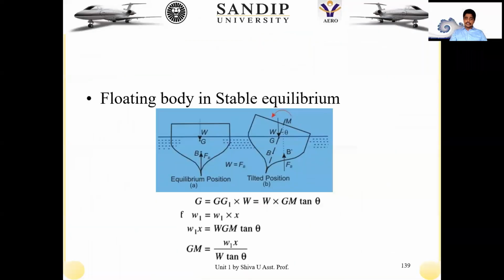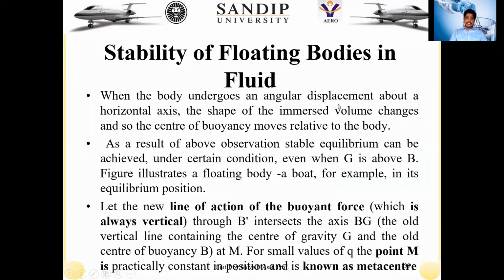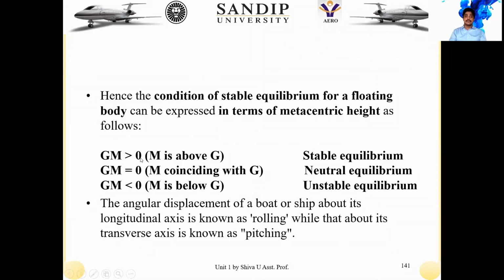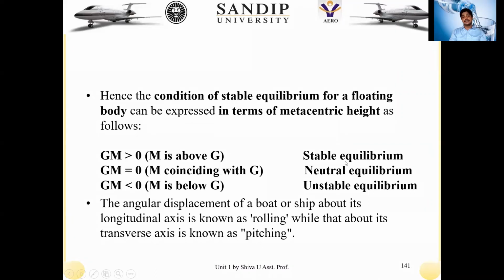So let us discuss the stability of floating bodies. The metacentric point is a point about which the total force is acting, along the line of action. G and M is the distance between the center of gravity and the metacenter. Whenever the metacentric height is positive, it is a stable equilibrium. When it is equal to 0, it is neutral equilibrium.